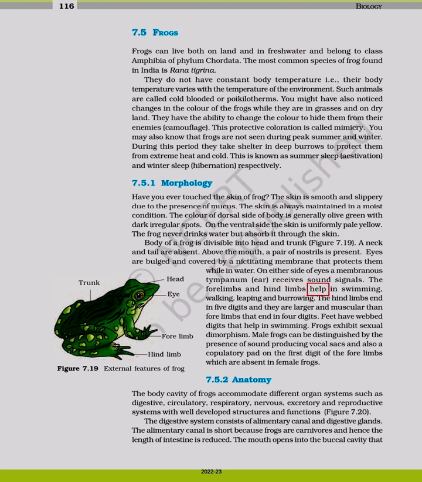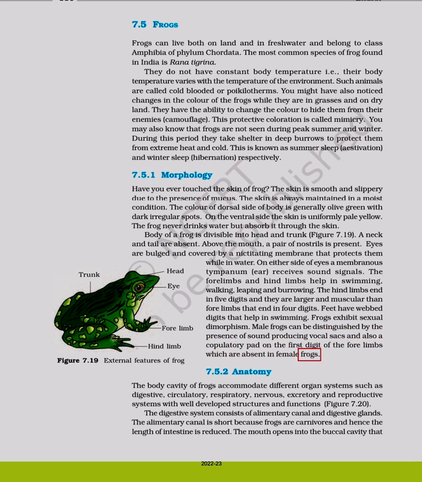Forelimbs and hind limbs help in swimming, walking, leaping and burrowing. The hind limbs end in 5 digits and they are larger and more muscular than forelimbs that end in 4 digits. Feet have webbed digits that help in swimming. Frogs exhibit sexual dimorphism. Male frogs can be distinguished by the presence of sound-producing vocal sacs and also a copulatory pad on the first digit of the forelimbs which are absent in female frogs.